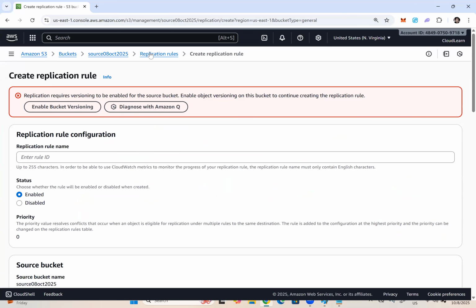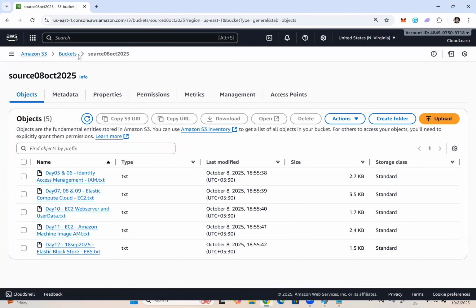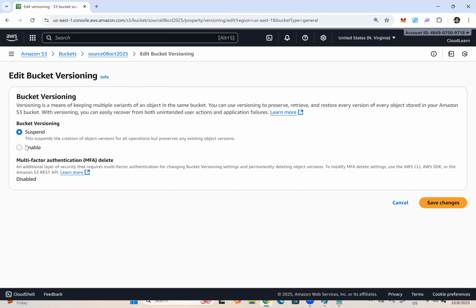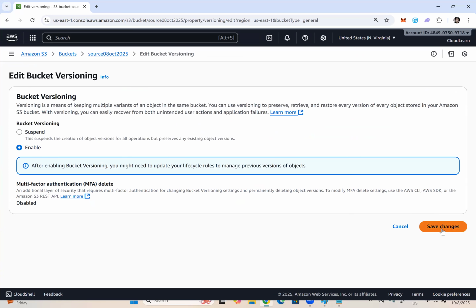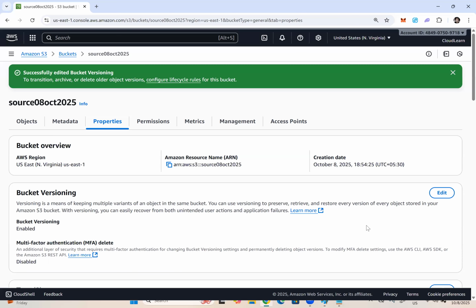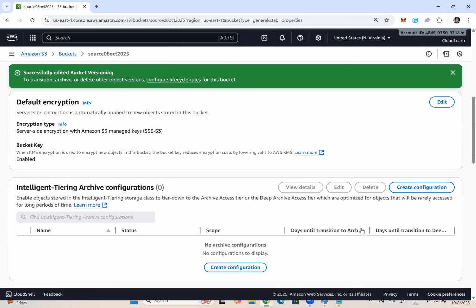So how to enable the versioning on a bucket? Go to the bucket. Right now I'm on the, okay, let me go back, source bucket. How to enable versioning? Click on properties. This is the one, right? Click on edit, enable. I enabled the versioning on the source bucket only. We did not enable the versioning on the destination bucket yet.